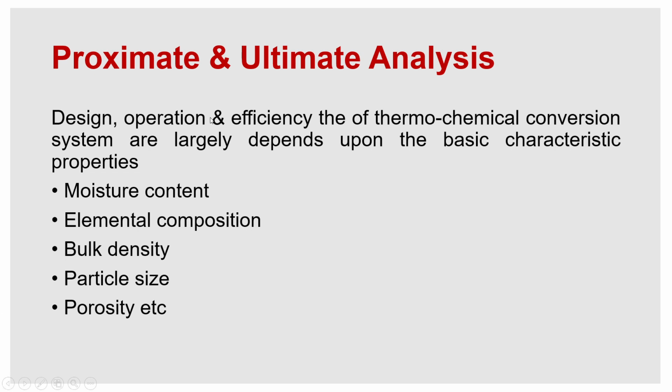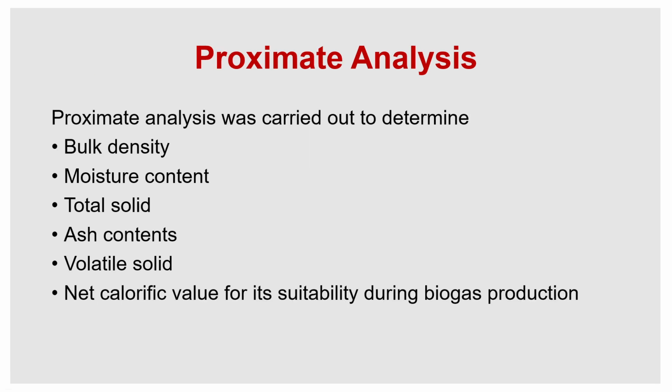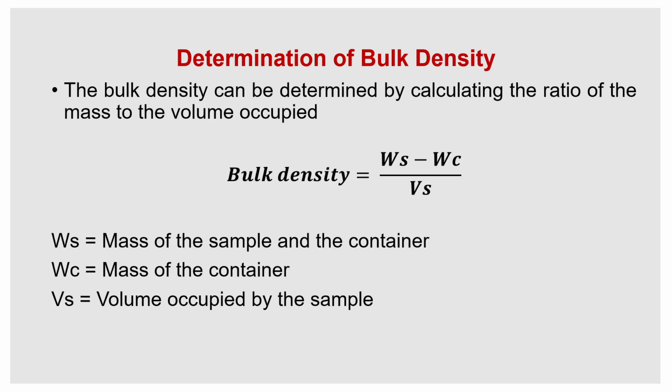The design, operation and efficiency of thermochemical conversion systems largely depend upon characteristic properties that include moisture content, elementary composition, bulk density, particle size, porosity, etc. For knowing all these factors, we do the proximate and ultimate analysis. The proximate analysis is performed to get properties including bulk density, moisture content, total solids, ash content, volatile solids, and calorific value, for suitability during biogas production. So let's see one by one what is included in the proximate analysis.